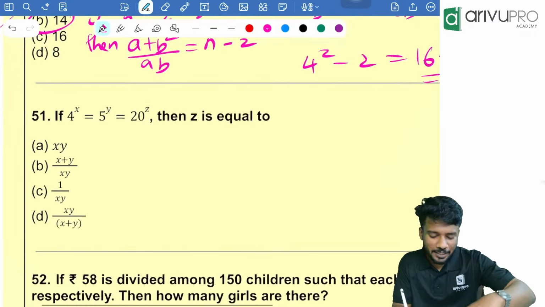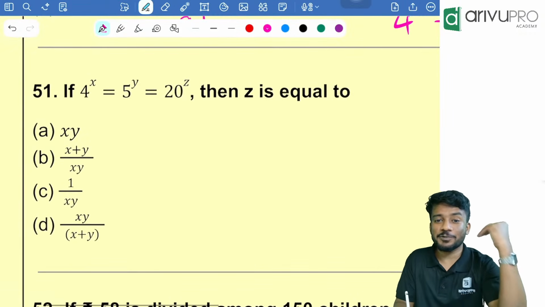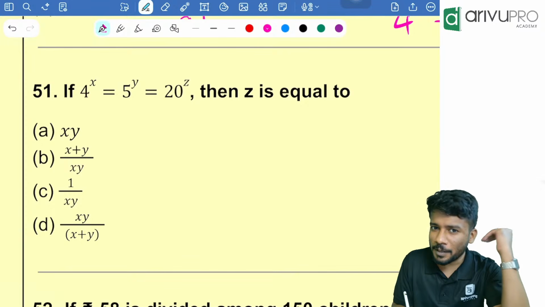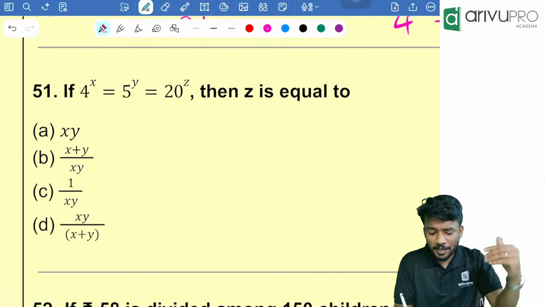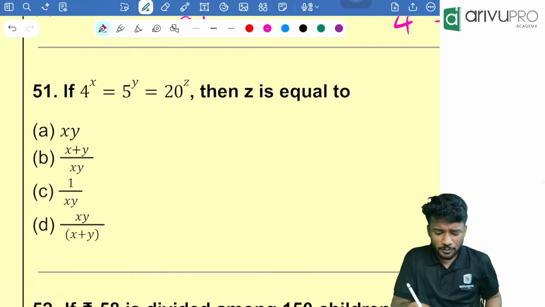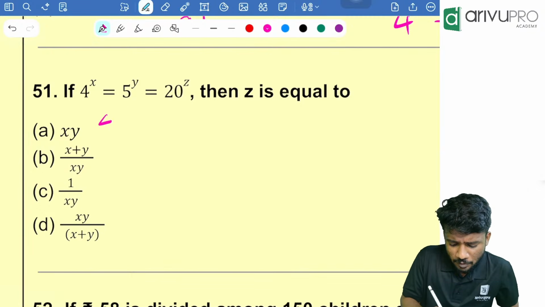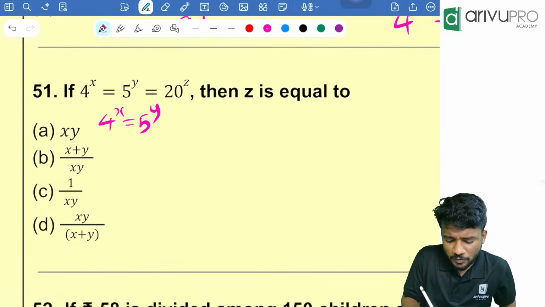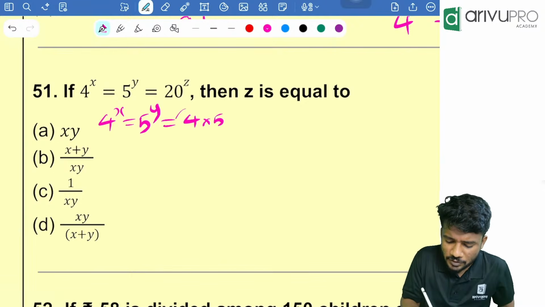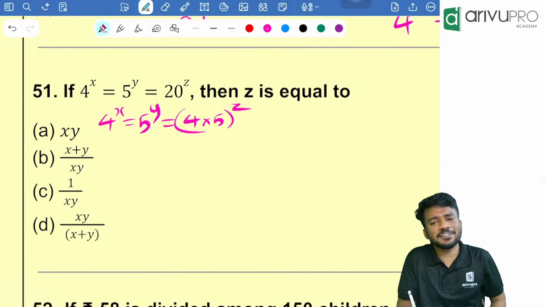Next one. A similar type of question I have already solved multiple times. The normal method I have solved in many places. This one I can easily solve with a shortcut also. I'll show you the shortcut. So 4 raised to x is equal to 5 raised to y is equal to 4 into 5 raised to z, right? So we need to find the value of z.